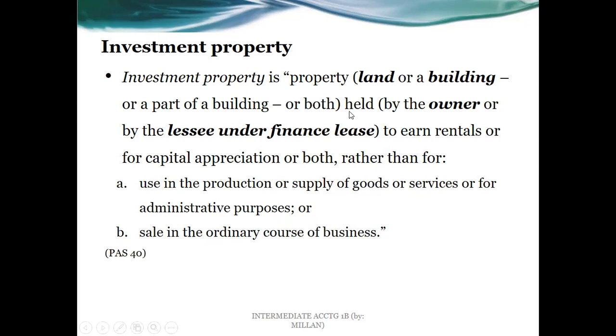One example of that is, let's say, a building that is used for hotel services. Hotel, in a sense, would be allowing people to make use of the premises. It's like also the rent. So in that case, it's going to be part of property, plant, and equipment rather than of investment property. So that's IAS 16 or PAS 16. This is PAS 40 or IAS 40. We are now dividing and delineating ourselves, separating other standards from the current standard that we are discussing.